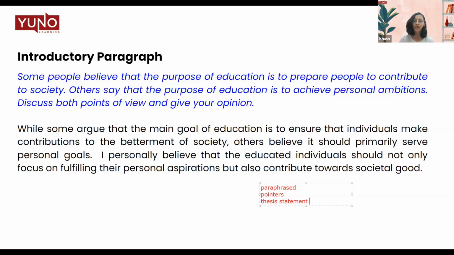Make sure that from the very start, the examiner has a clear idea of what your opinion is going to be about and how your essay is going to divide into body paragraphs, or what points you are going to talk about. So let's start. While some argue that the main goal of education is to ensure that individuals make contributions to the betterment of society, others believe it should primarily serve personal goals.